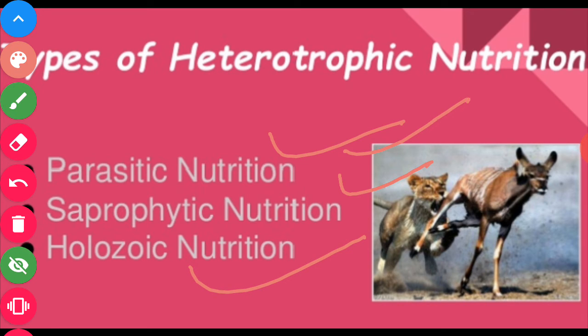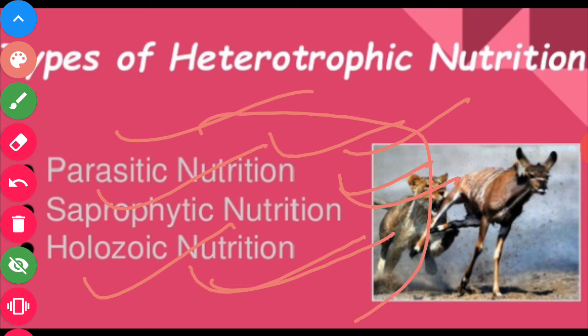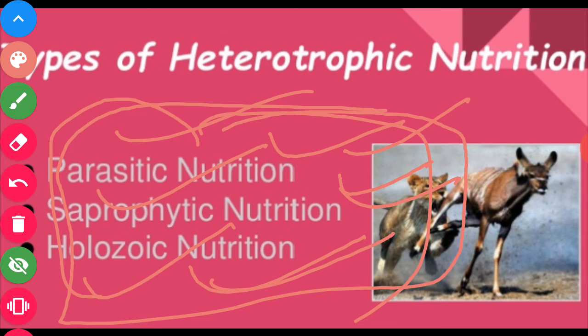The organisms under parasitic nutrition, saprophytic nutrition, or holozoic nutrition cannot prepare their own food. Those organisms depend either directly or indirectly on the autotrophs, on the plants.